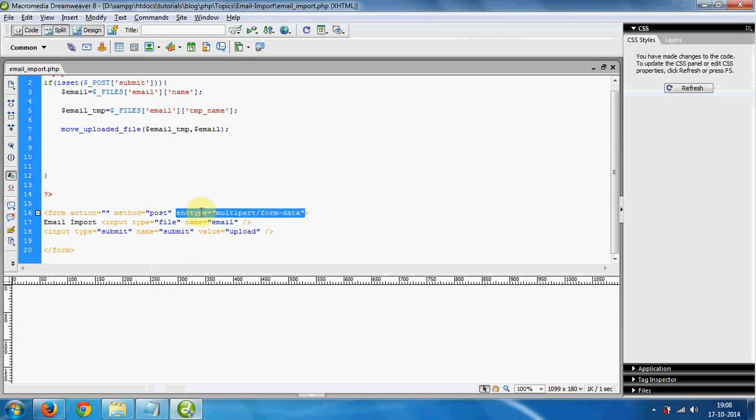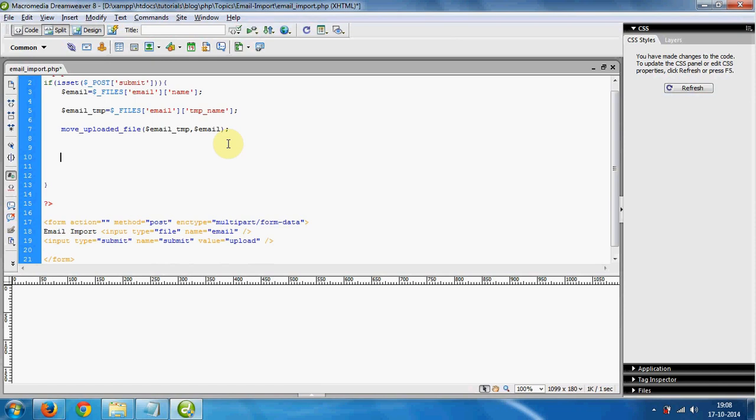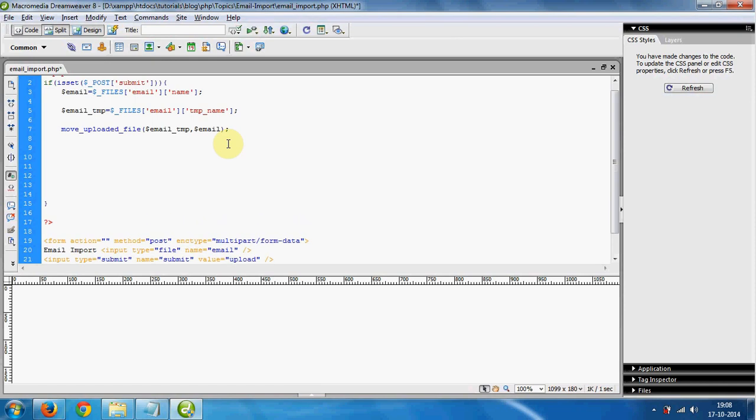So the next step is to allow PHP to open that file and read all the data inside it. For this we use the fopen function, and here we have two parameters, that's the file name, it's email, and the file mode.